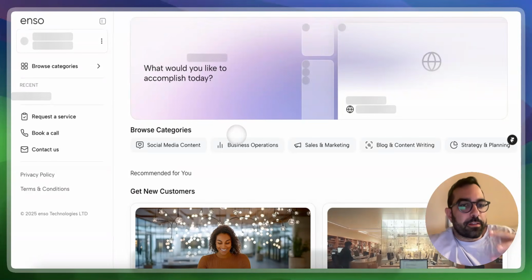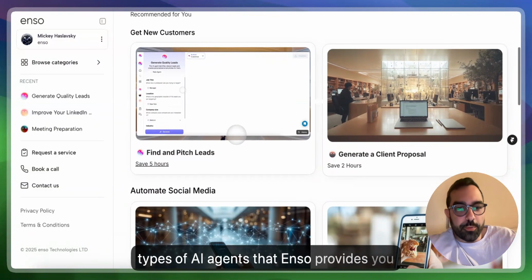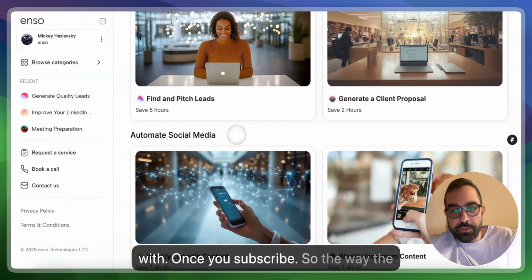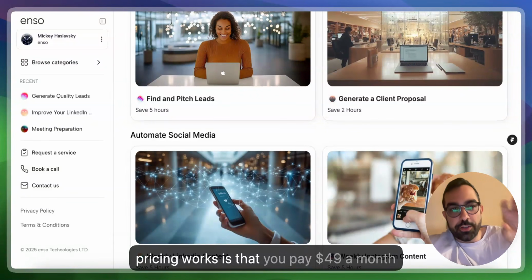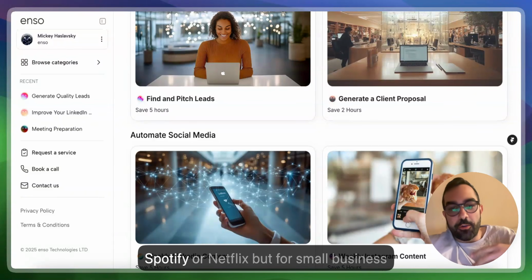We'll now go over the different types of AI agents that Enso provides you with once you subscribe. So the way the pricing works is that you pay $49 a month, unlimited access. It's like paying for Spotify or Netflix, but for small business services.